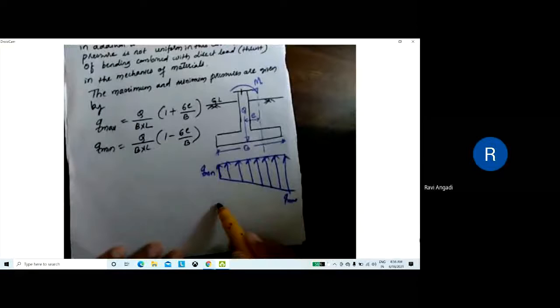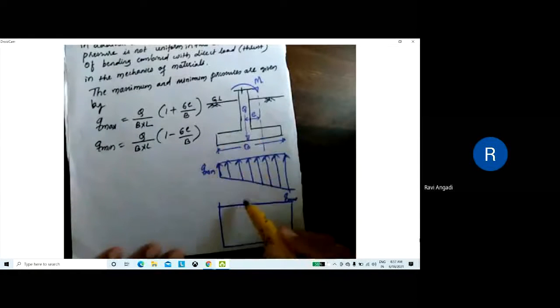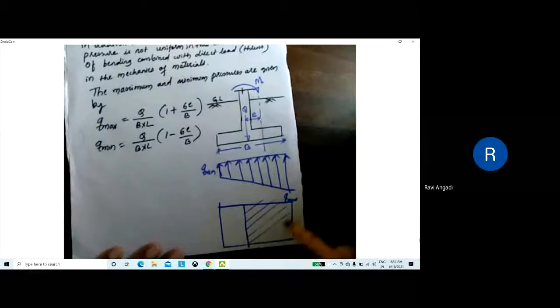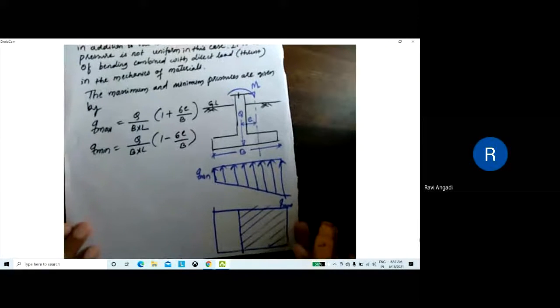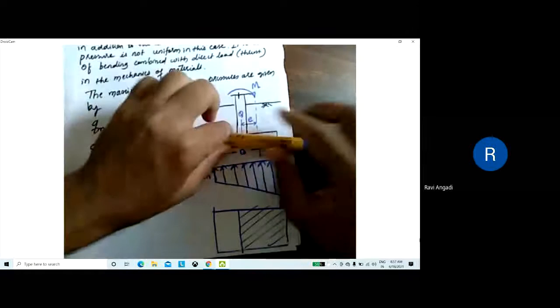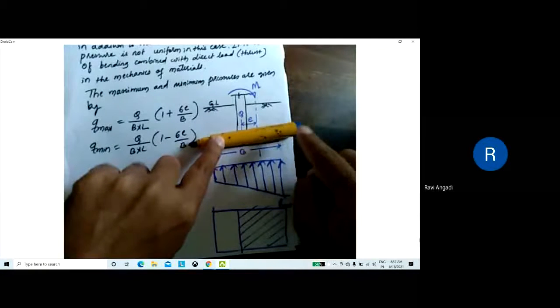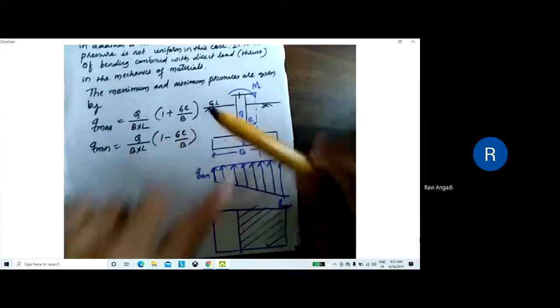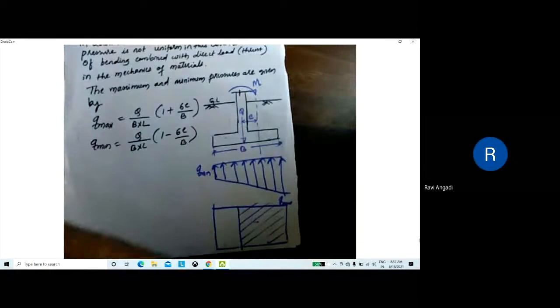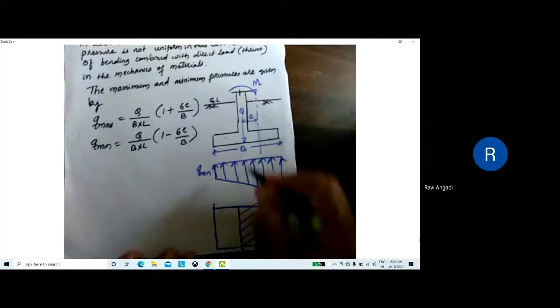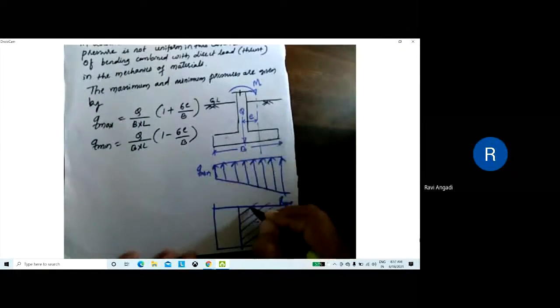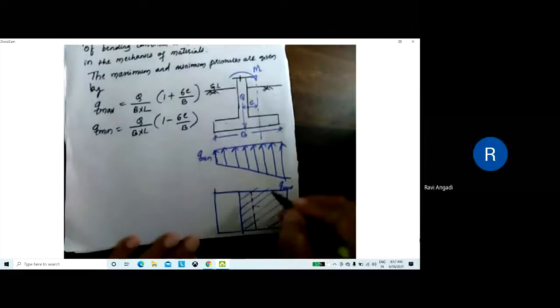And also, if you draw this, it will be like this. So footing, then up to here you will get the maximum, and this much area is under maximum pressure. Because on this side the moment is more, it is acting like this. Are you getting? Yes, sir. On this right side maximum pressure is acting, so this area is to be considered here. And next, here the eccentricity: I am drawing the center line, draw the center line here, and mark the eccentricity also.